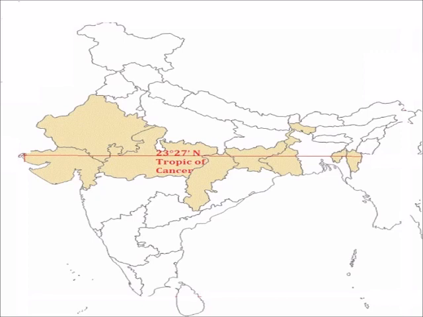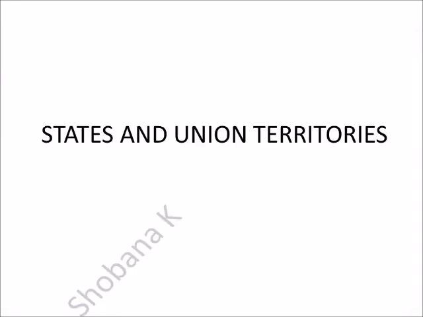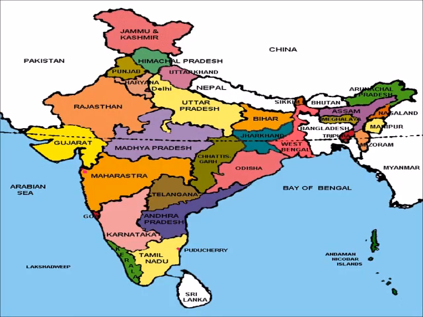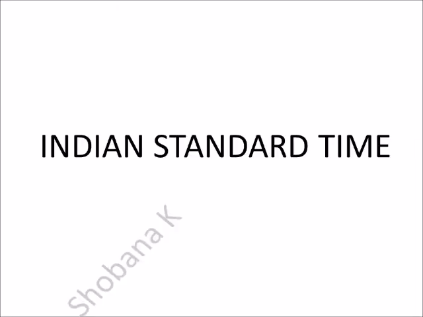The upper part we call north, northern temperate. Temperate means medium climate. The lower part we call south, southern tropical land. Tropical means hot climate. States and union territories. India has 29 states and 7 union territories. India is divided into states and union territories for administrative convenience.